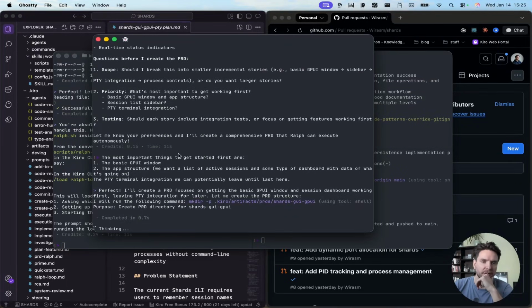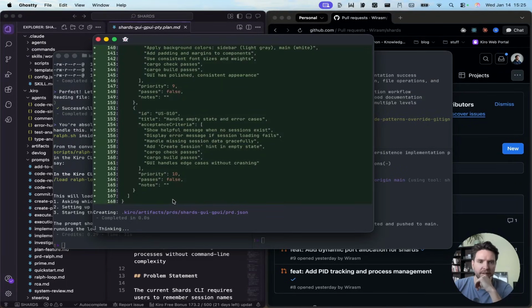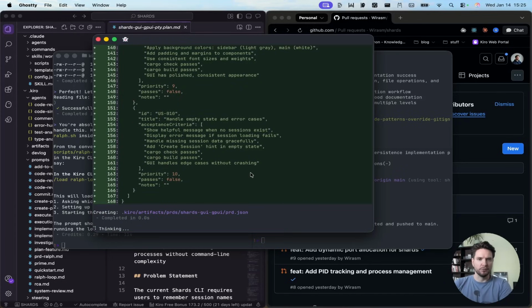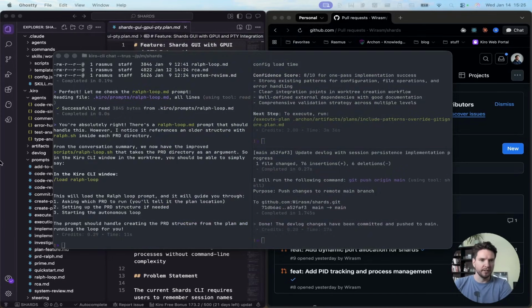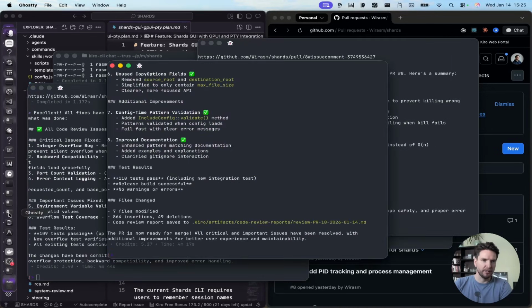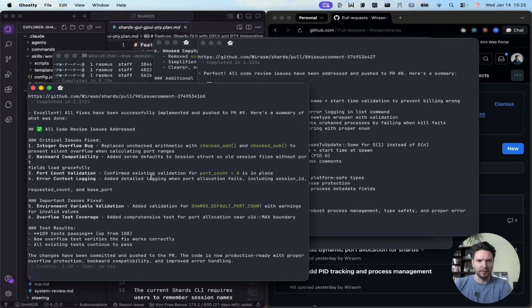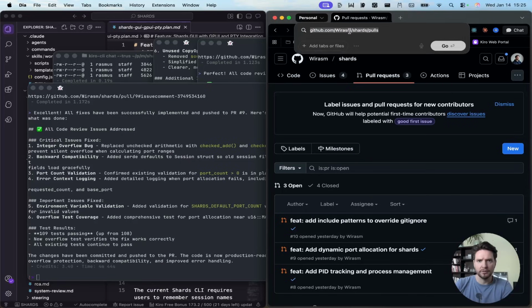So at least we're getting the PRD created in the worktree, so we don't need to copy it over. So that's perfect. I'm just gonna let this run here until it's done. In the meanwhile, we should be pretty much ready here with our other terminals. So it's now ready for merge, but I'm still gonna just check anyways.